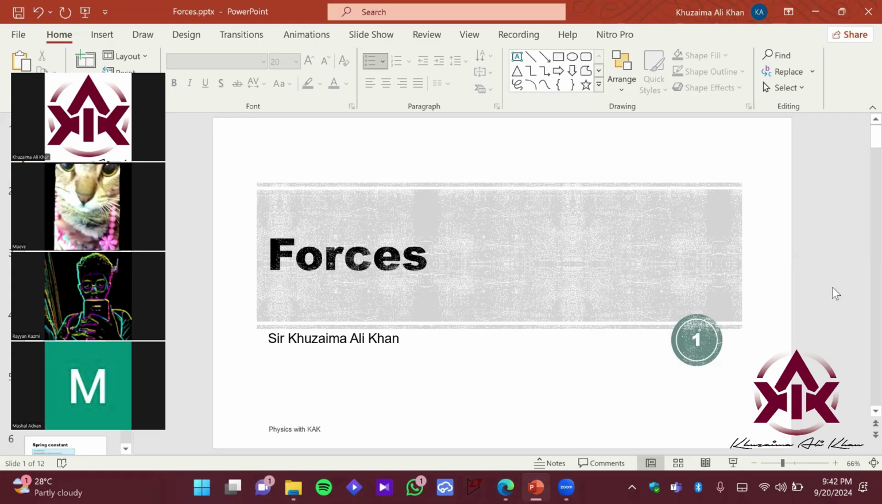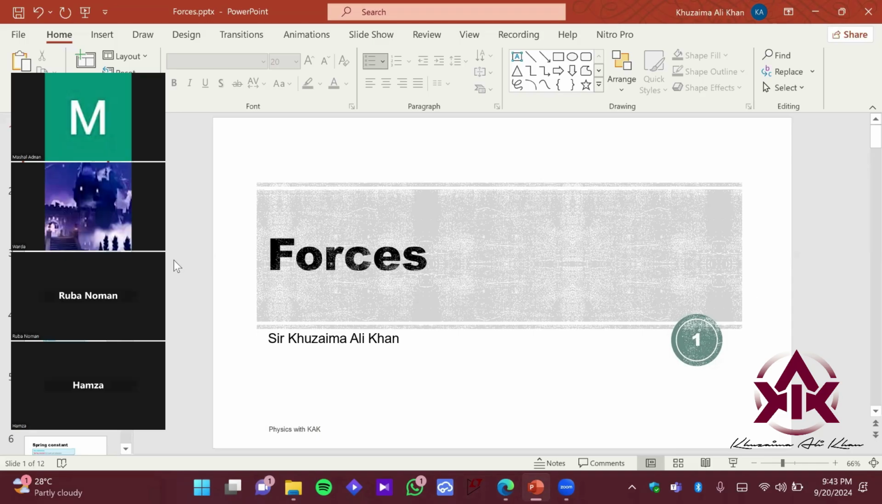A force is a push or pull, right? Push or a pull. Okay. It's basically to move an object. Good. Good. And Ruba, what is the force?